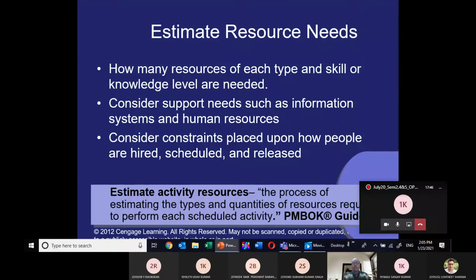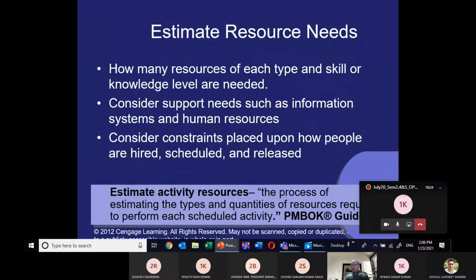I'm just coming straight away to estimating resource need. How can one estimate the resource need? How many resources of each type and skill or knowledge level are needed? This is a part of estimating the resource need. Under the estimation of resource need, we have to consider support needs such as information systems and human resources. We have to consider the constraints placed upon how people are hired, scheduled, and released.